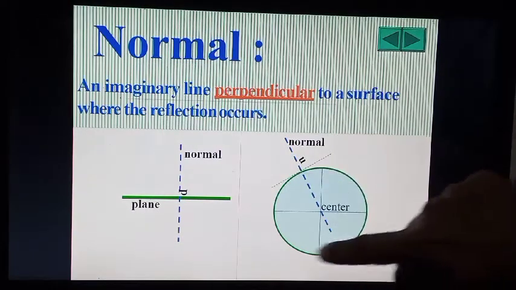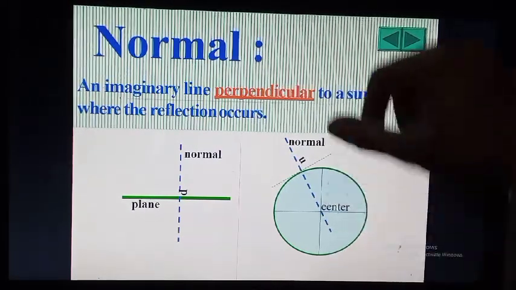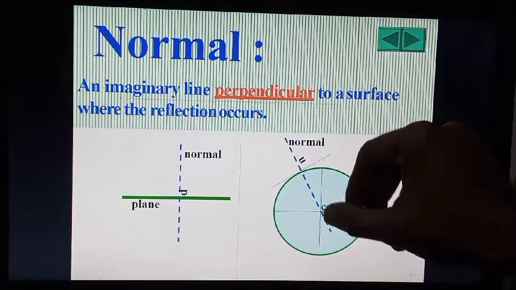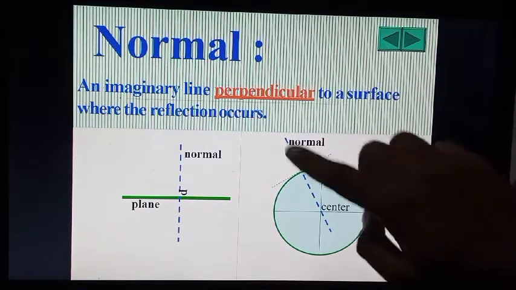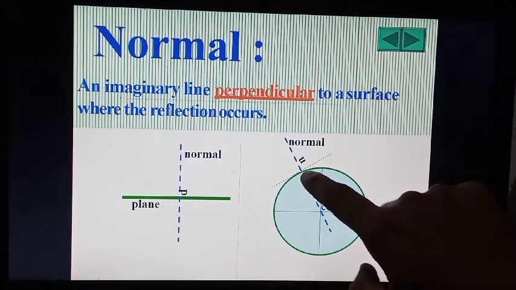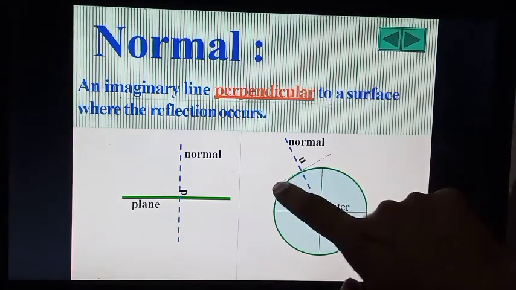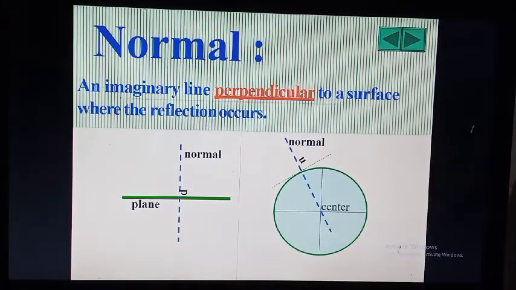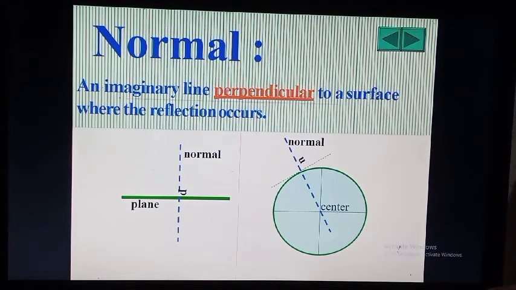This is our circle, and this is the center of the circle. What is normal? See, one line is emitting from the center of the circle, and when it touches the outer surface of the circle, it is perpendicular. So it is an imaginary line. Normal is an imaginary line which is perpendicular to the surface.